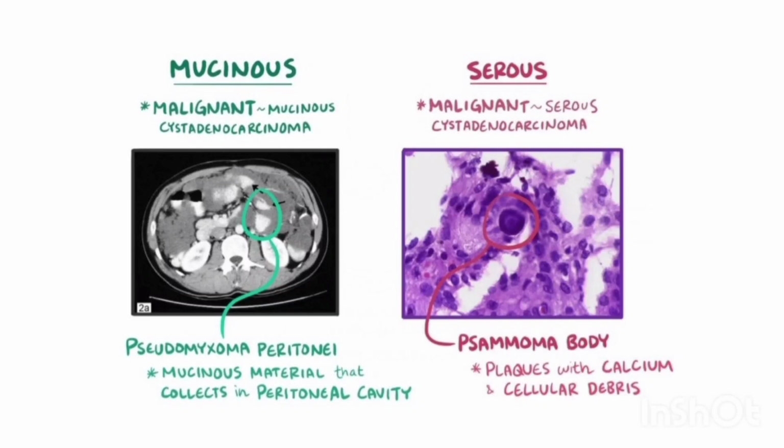A special feature of mucinous cystadenocarcinoma is pseudomyxoma peritonei that is seen on imaging, which is nothing but the mucinous material collection in the peritoneal cavity. A special feature of serous cystadenocarcinoma is the formation of psammoma bodies that are visible under the microscope, which are nothing but plaques containing calcium and cellular debris.